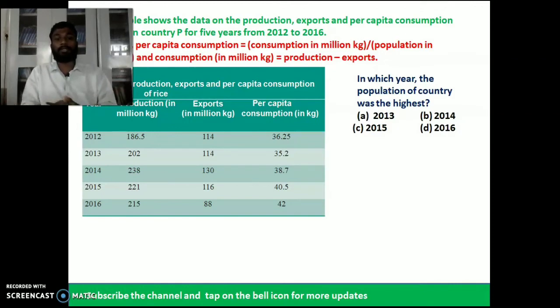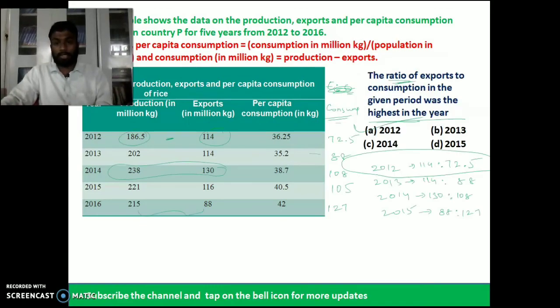See, in which year was the population of the country highest? We need to find the value of population. We have discussed consumption, and using the previous slide you can get the consumption values.